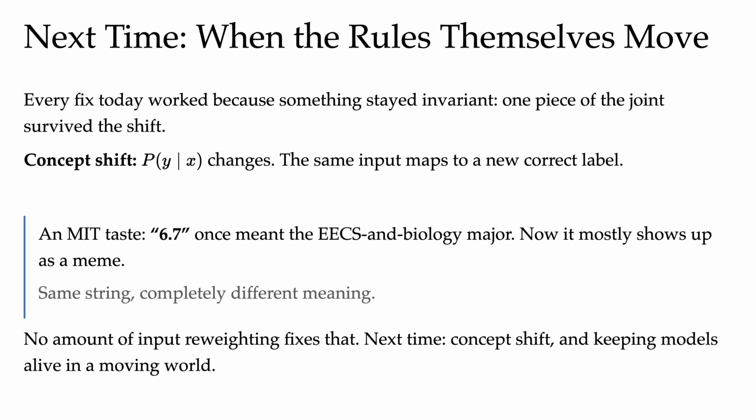And that is concept shift. Basically the rule of what makes meaning coming out of some inputs completely changes under us. And no amount of input reweighting is going to fix that. So when the relationship between inputs and labels changes, there's no clean decision rule invariant left to lean on. Representations may still transfer, but the rule itself has to be relearned.